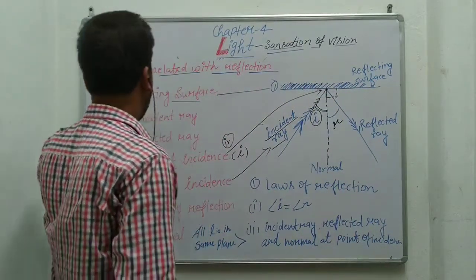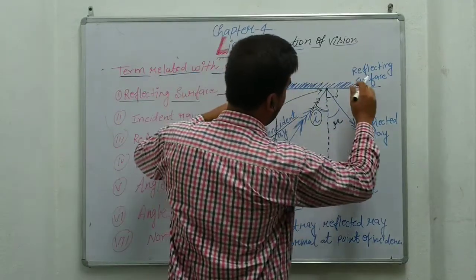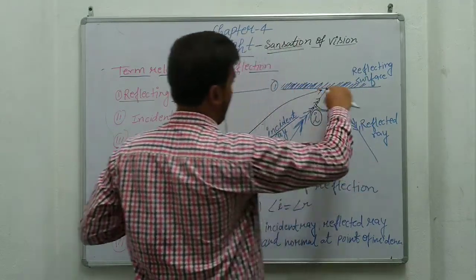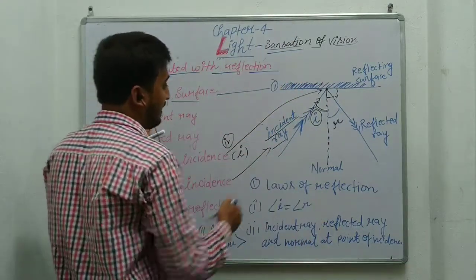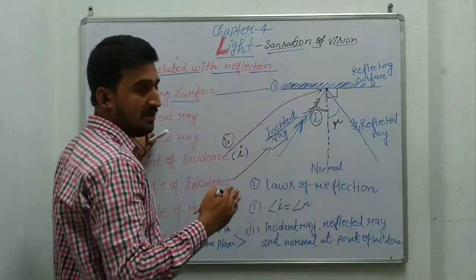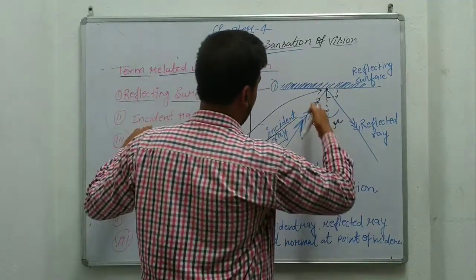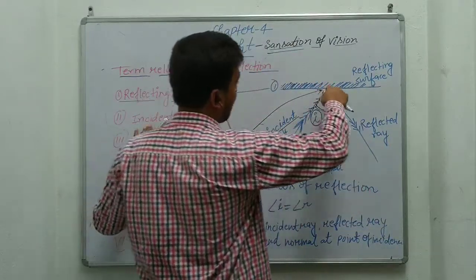So one by one, please revise it. Reflecting surface: the surface on which light is falling, with one polished side and one non-polished side. Incident ray: the ray falling on the reflecting surface, the incoming ray. Reflected ray: the outgoing ray reflected back from the surface.